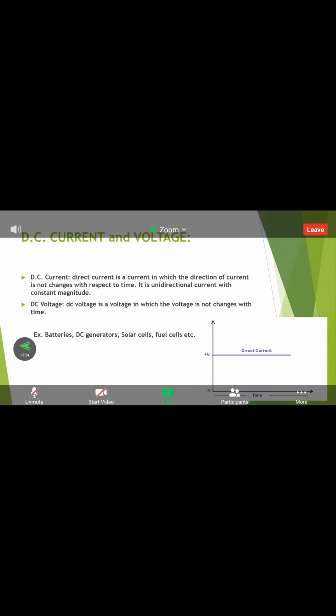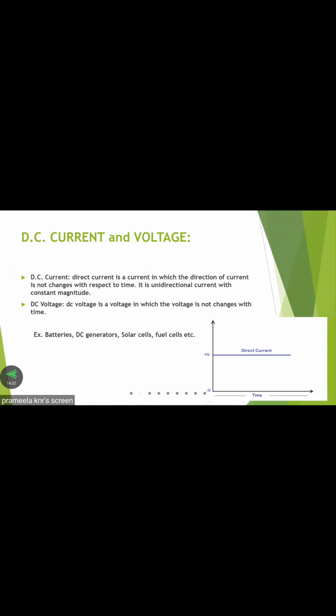DC is direct current. The definition of direct current is that it is unidirectional, meaning the magnitude and the direction do not change with respect to time. Direct voltage has the same definition, in which the voltage does not change with respect to time. For both current and voltage, the formula is the same. Examples: batteries, generators, solar cells, fuel cells. These are all examples of DC sources.